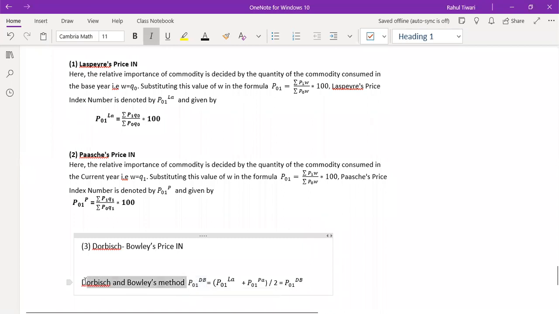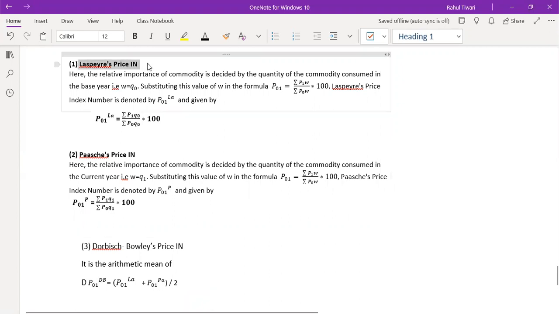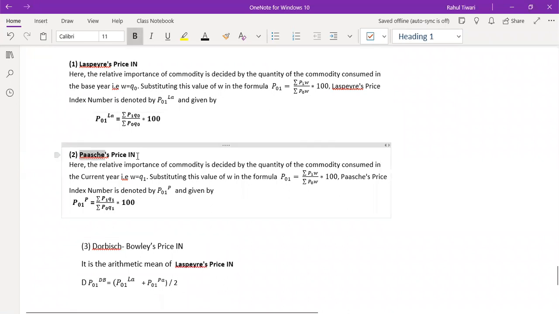So we will simply write down: it is the arithmetic mean of, I will just copy this one, the Laspeyres price index number and the Paasche price index number.